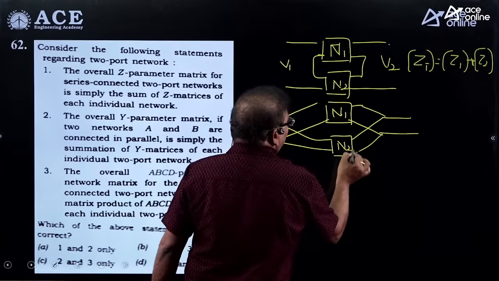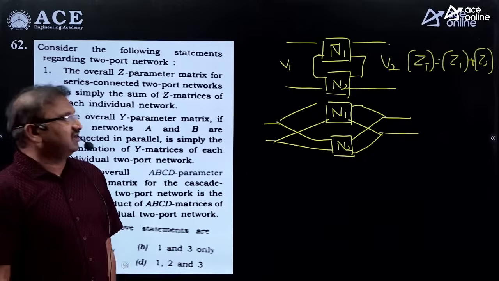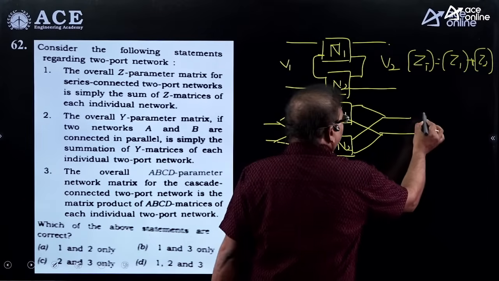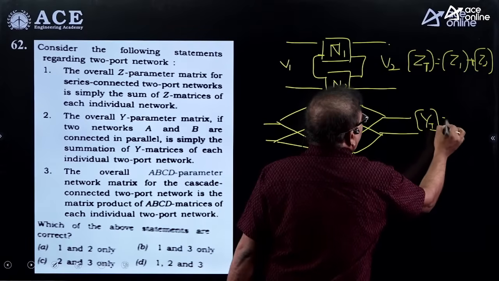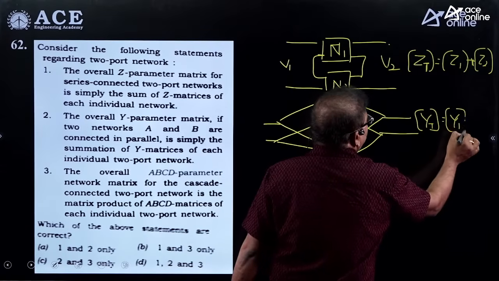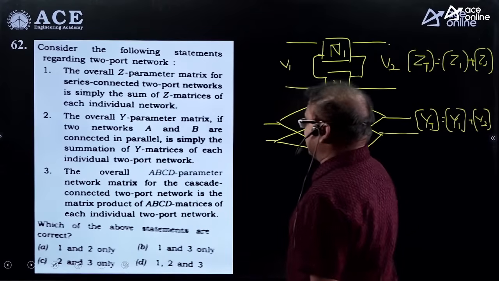Once you ensure the two networks are connected in parallel, by knowing the individual network Y parameters, the total network Y parameters equal the sum of the individual network Y parameters. As per the given, the second statement is also correct.